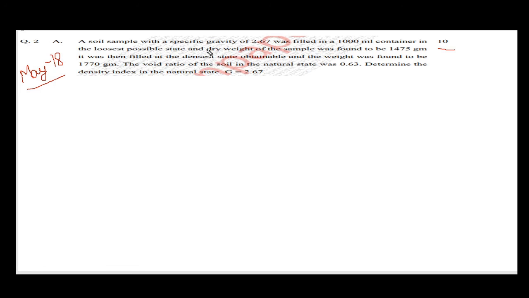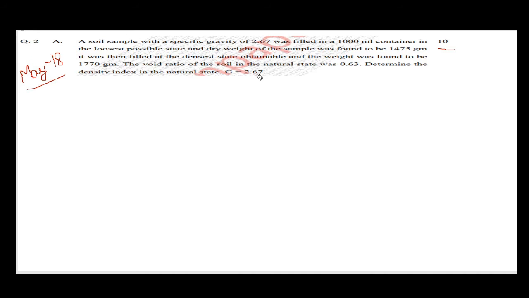A soil sample with a specific gravity of 2.7 was filled in a 1000 ml container in the loosest possible state. The dry weight of the sample was found to be 1475 grams. It was then filled at the densest state obtainable and the weight was found to be 1770 grams. The void ratio of the soil in the natural state was 0.63. Determine the density index in the natural state.